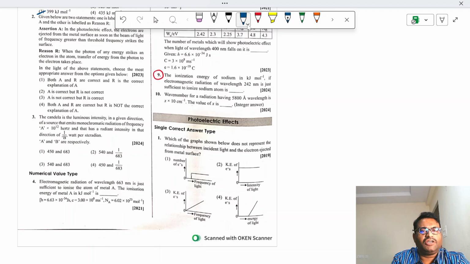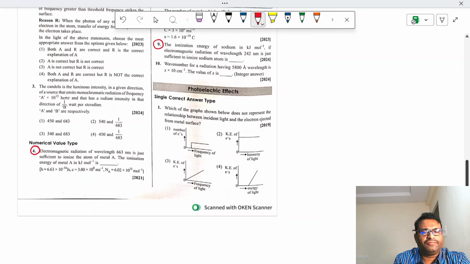Let us see this question number 4. Is that question number 4? Question number 4. So electromagnetic radiation of wavelength is given, just sufficient to ionize the atom of a metal A.